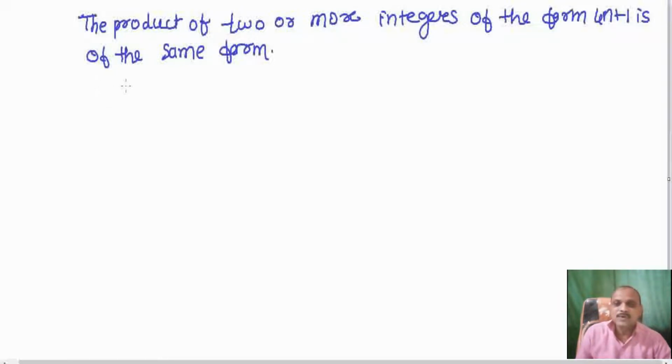Suppose we have two numbers, m equal to 4k plus 1, and another number m dash equal to 4n plus 1.